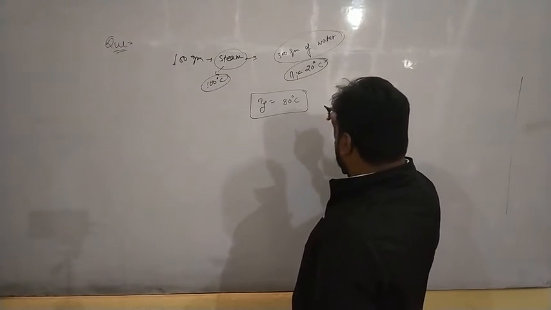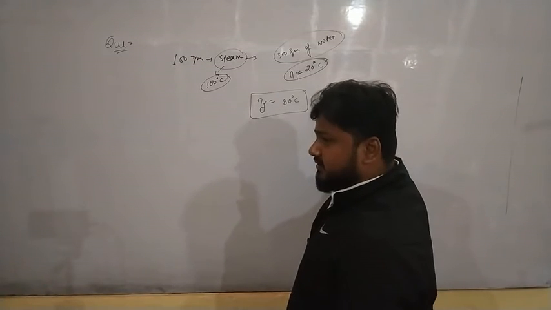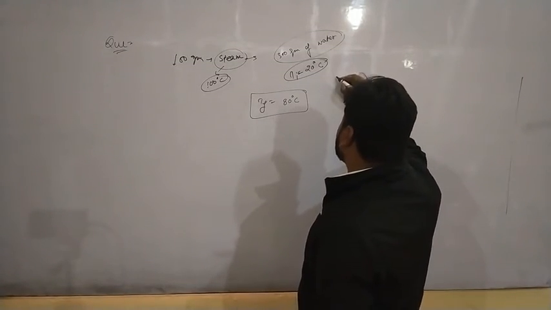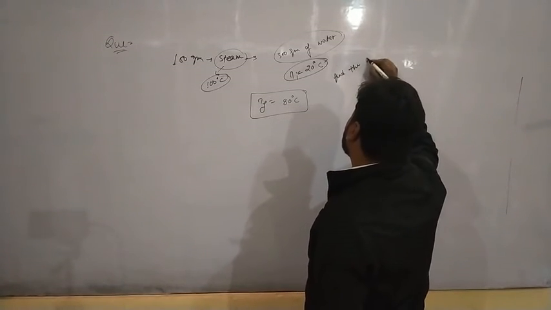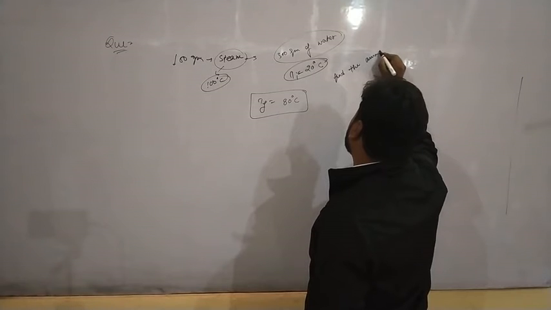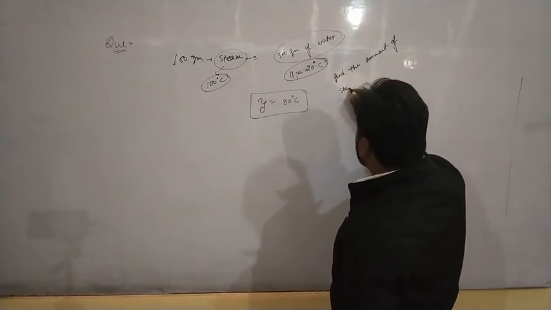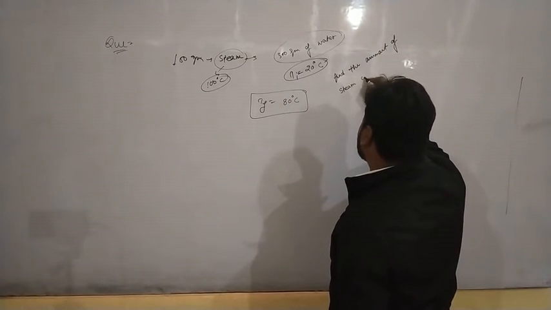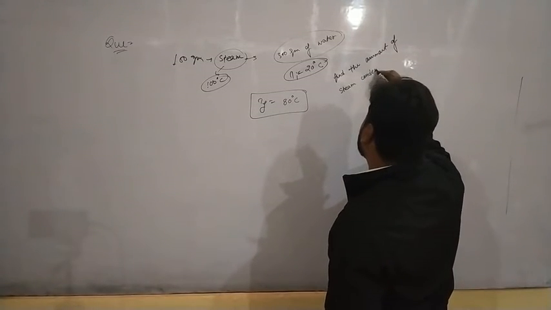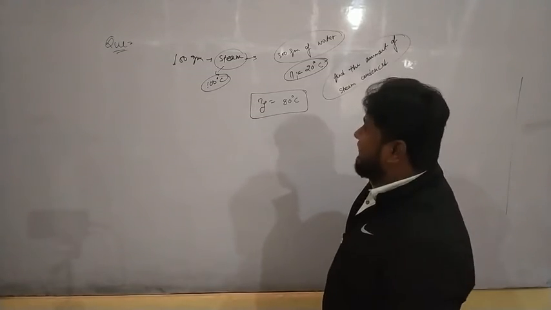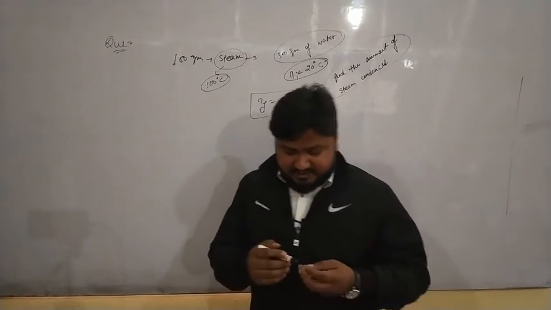Then the question is, find the amount of steam condensed.